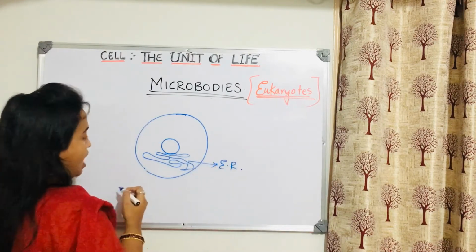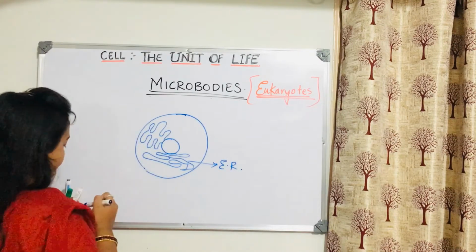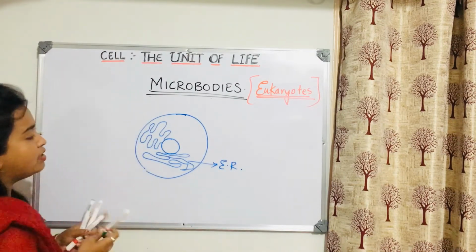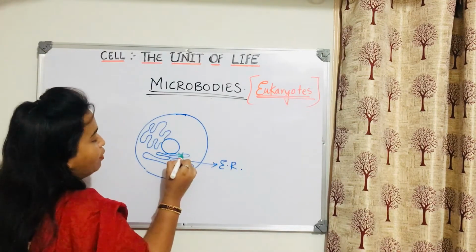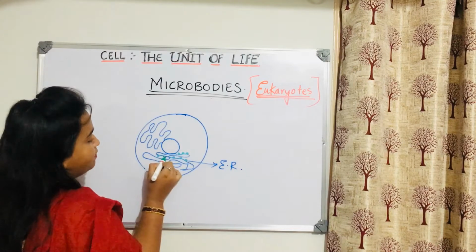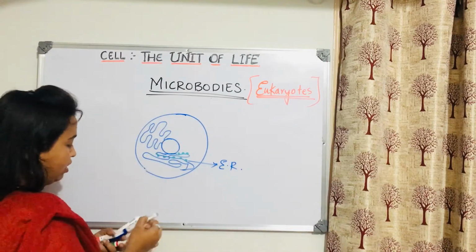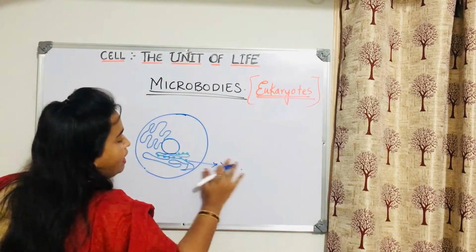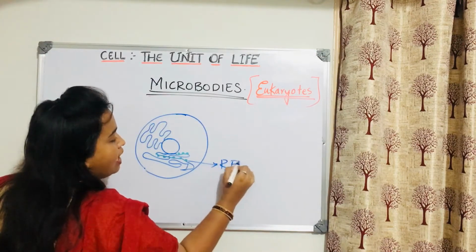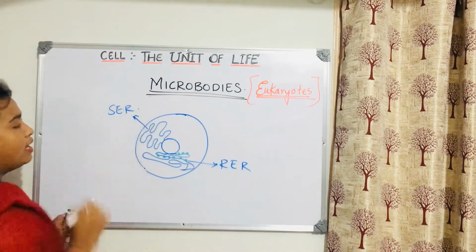If it is rough endoplasmic reticulum, it will have ribosomes on its surface, and smooth will not have ribosomes. So this is rough endoplasmic reticulum, RER, and this is smooth endoplasmic reticulum.